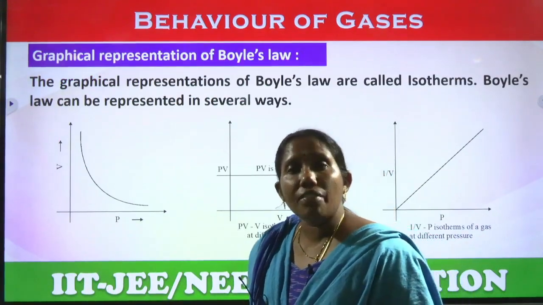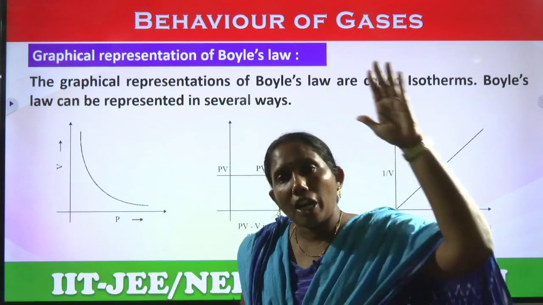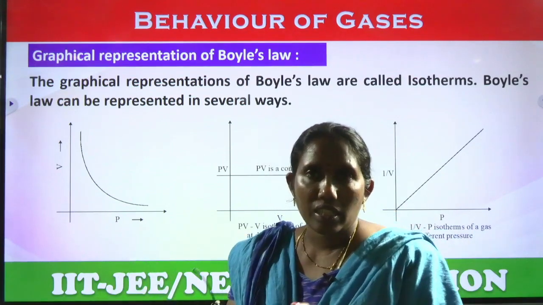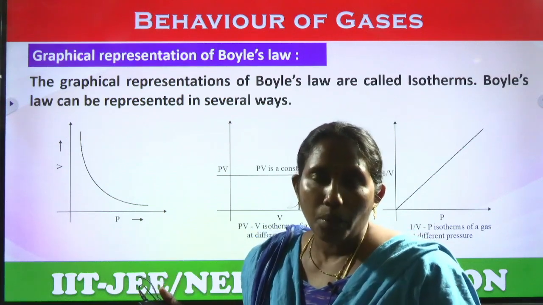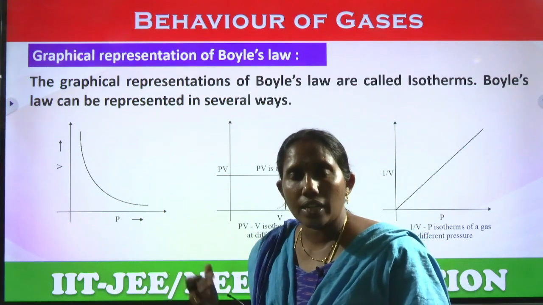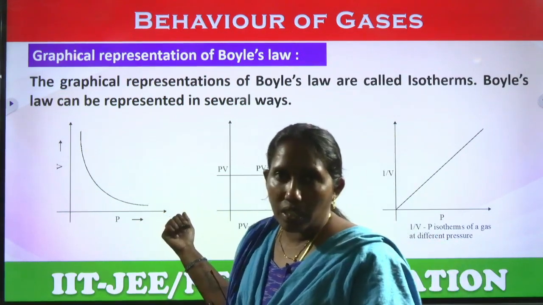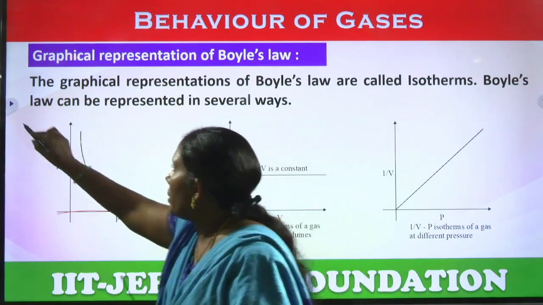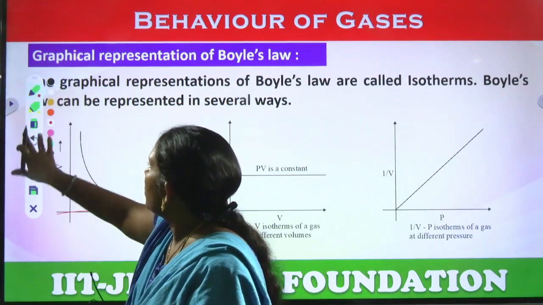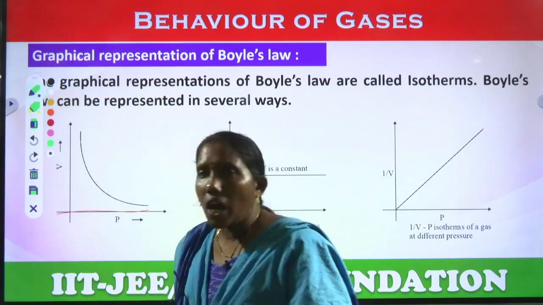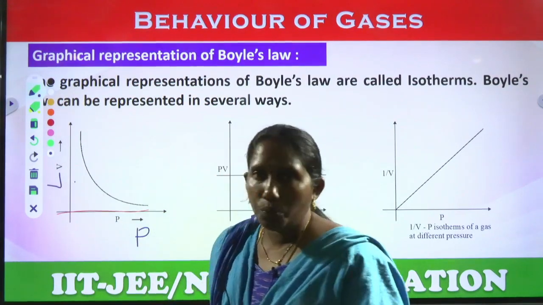How to represent the graphical representation for Boyle's law? Boyle's law is very easy. At constant temperature, if you apply pressure, volume decreases. Pressure increases, volume decreases. P is inversely proportional to V. PV equals constant. If you take two different gases, then P1 V1 equals P2 V2. Now the graphical representation. On one axis I have taken pressure, on the other volume.